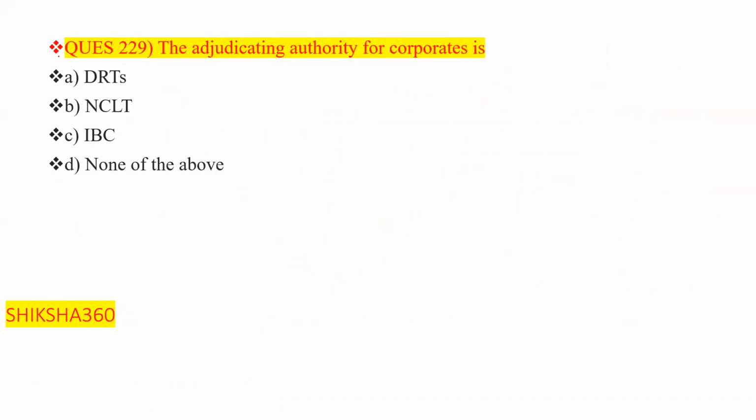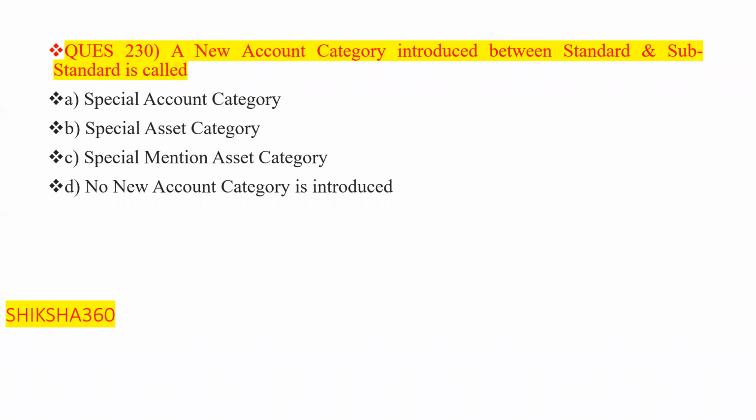The executing authority for the corporates: DRTs, NCLT (National Company Law Tribunal), IBC, and none of the above. So the correct answer for this question is option B, that is NCLT. Clear? The correct answer of this question is NCLT, option B. Now move to the next question, question number 230. A new account category introduced between standard and substandard is called as.